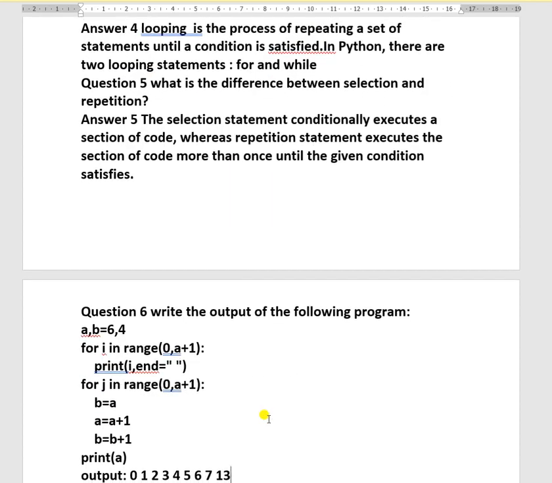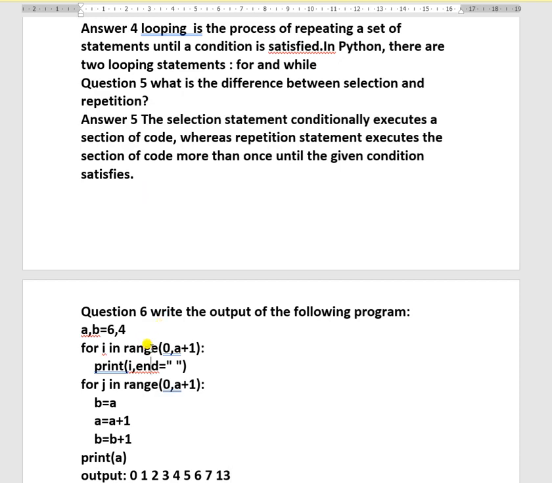Next question number 5. What is the difference between selection and repetition? The selection statement conditionally executes a section of code, whereas the repetition statement executes the section of code more than once until the given condition is satisfied.